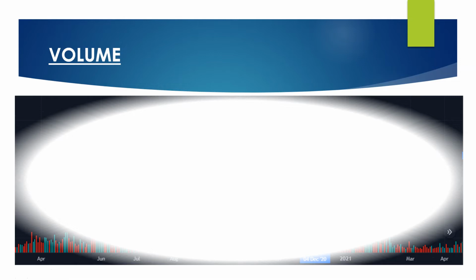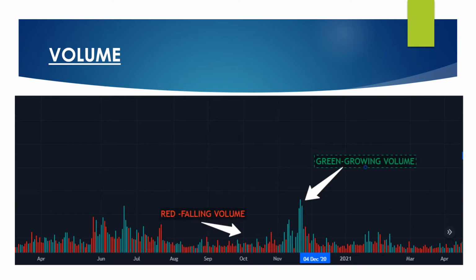So coming to this volume, if you see this picture, you will come to know what I was talking about. You can clearly see the red bars, and this is what we see on our trading screen. And here there is continuously a cluster of green volume. Here also we see a cluster of green volumes, and red volumes are also there, but their bar sizes are smaller. So what does it mean? Red is the falling volume, when people are exiting from this script, whatever script you see on the upper part of the screen.